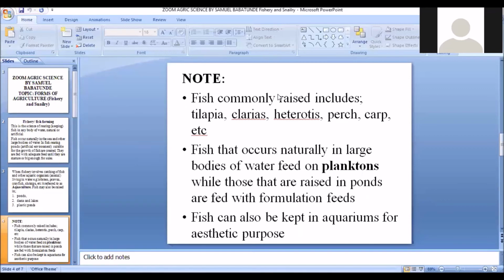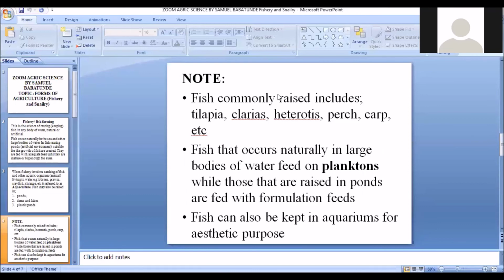And note that fishes that occur in natural water bodies feed for themselves, like I told you, and this food is referred to as planktons. This plankton is divided into two: the phytoplanktons and the zooplanktons. The phytoplanktons are those from plant origin, while the zooplanktons are those from animal origin. While those that are reared in ponds are fed with formulated feeds, that is, feeds that are processed in the industries.